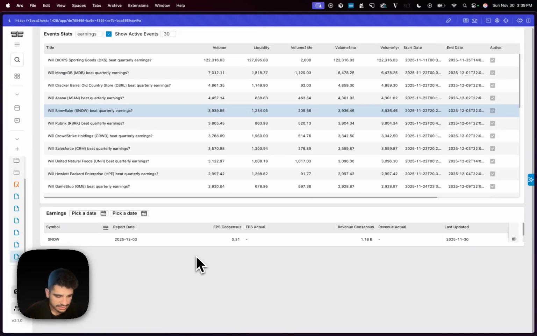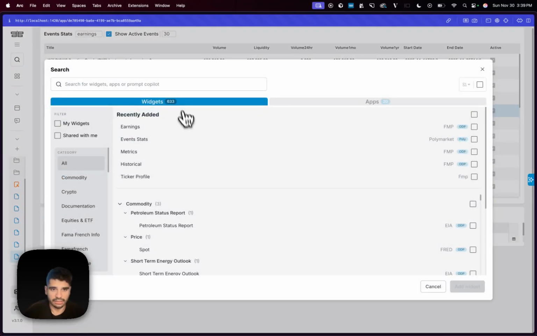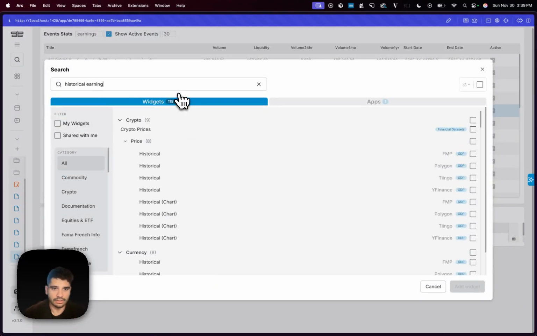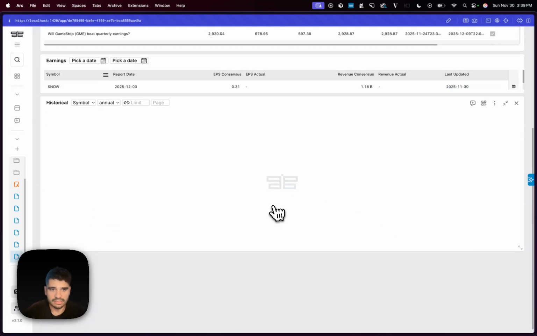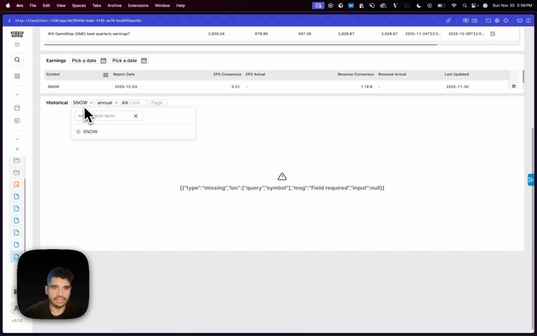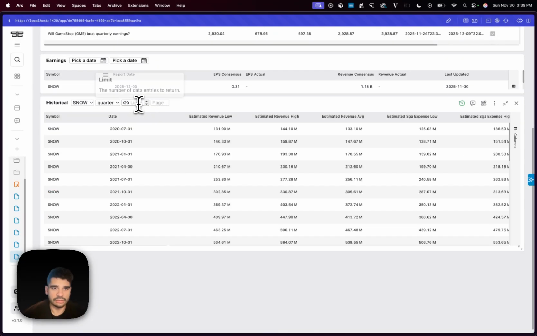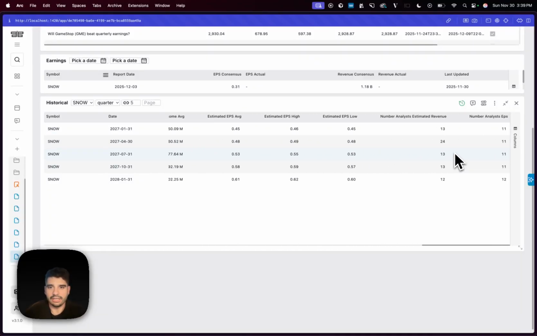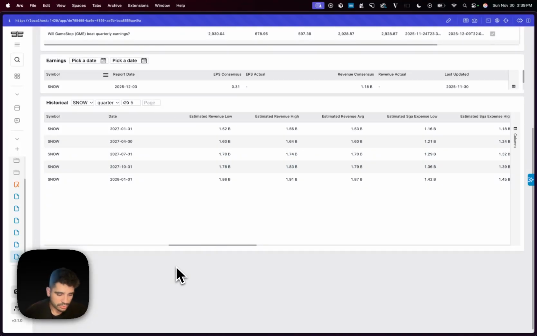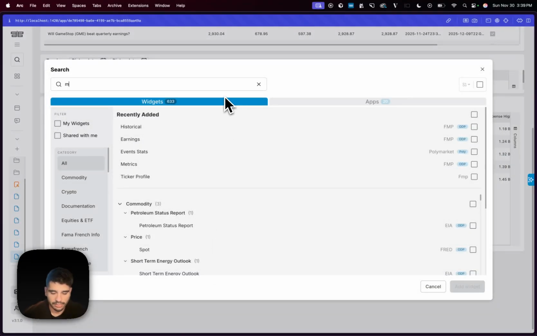It's visible here. Now let's say that I want to add on top of this the historical. What were the past earnings for Snowflake? So I can look into historical earnings, and I think it's this one in the analyst estimates category. I'm going to go to SNOW ticker instead of annual. Let's do quarter. Limits, I don't know, maybe we don't need that many. Let's just do 5. So we will have here the 5, like the estimated revenue low, revenue estimated, revenue average, and a lot of other metrics that you can see here. And let's say that you want to add even more. So maybe I want to add, I don't know, metrics, for instance.